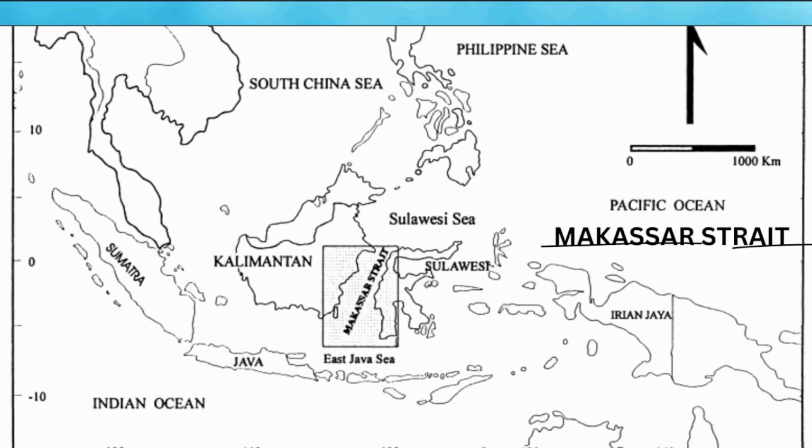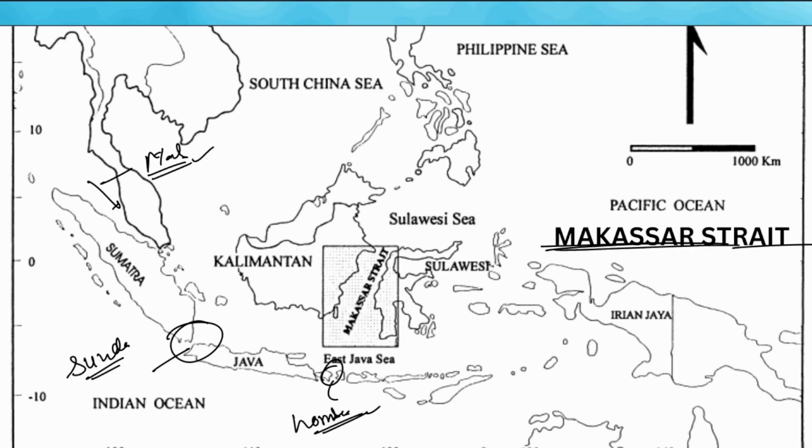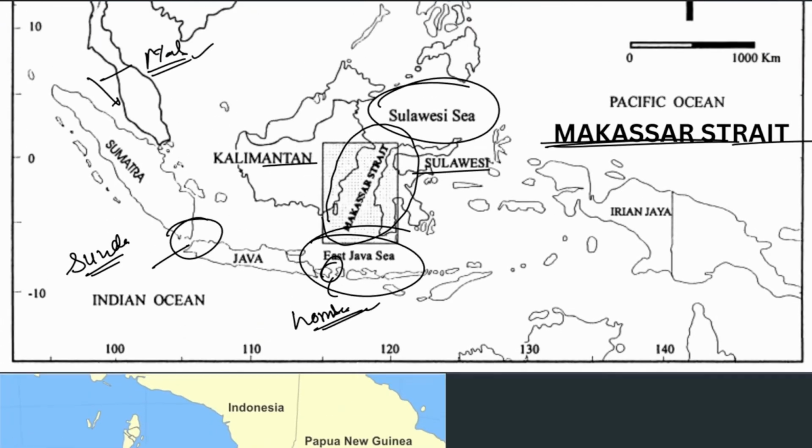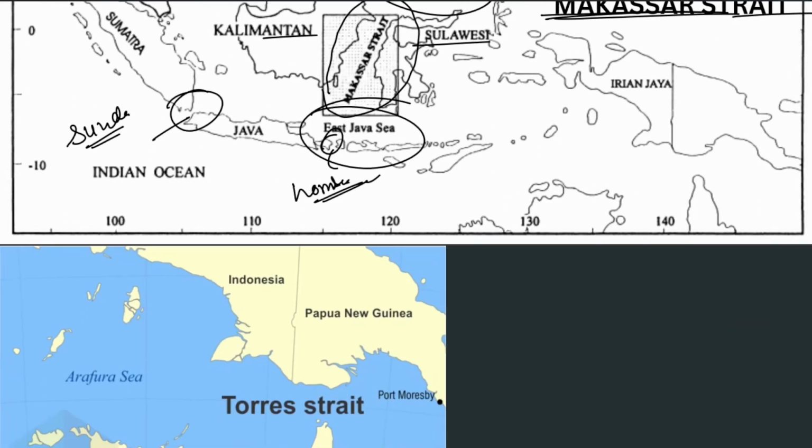Okay, so let's do one more thing. Once more, this is Malacca Strait, the Strait of Malacca. Here we saw the Sunda Strait. Here we saw the Lombok Strait. And here we saw the Makassar Strait. Where? Here, between Kalimantan and the island of Sulawesi. So it connects the Sulawesi Sea with the East Java Sea. Alright, so very important strait. So four straits you remember from here, the ones I told. Makassar Strait.